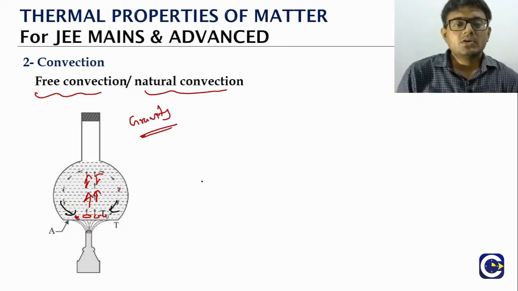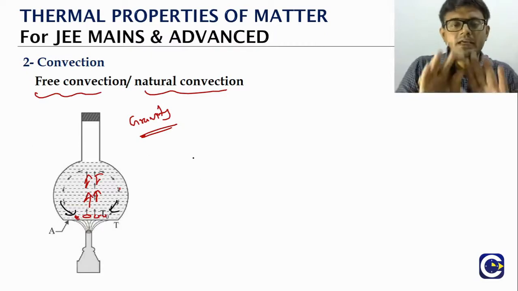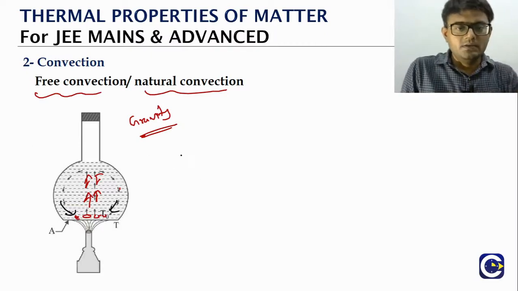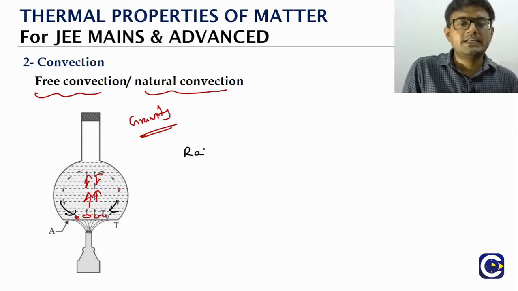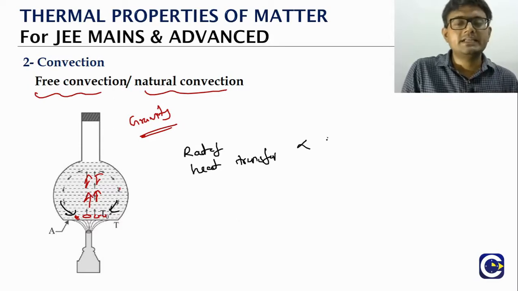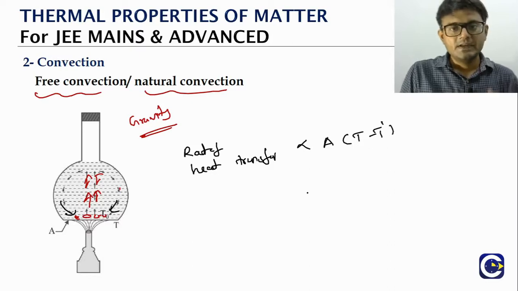Okay, so here, we talked about the equation, right? So we can put this in the form of an equation. What is it? The rate of heat transfer through convection. What is the thing that we said? It is proportional to area and proportional to what? Temperature difference between the two layers.